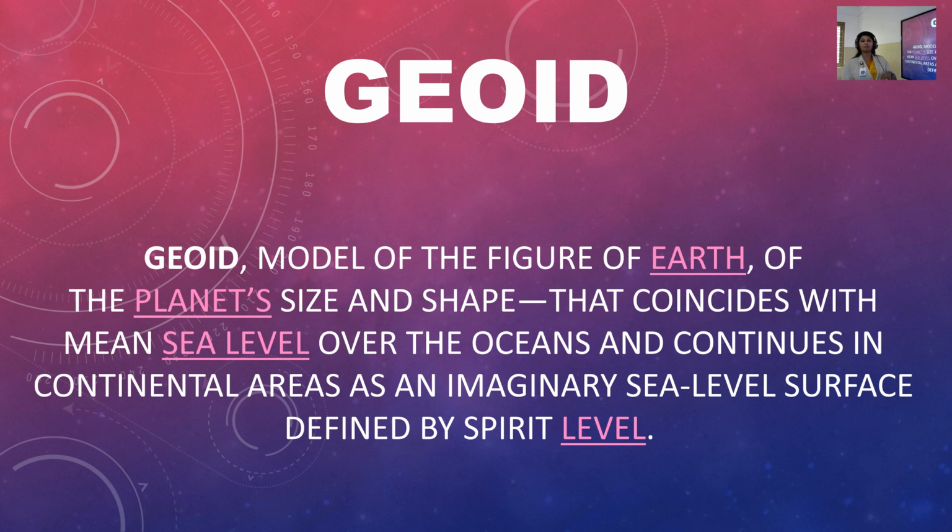Surface defined by spirit level. So geoid: a model of the figure of the earth, of the planets, in size and shape, that coincides with the mean sea level over the oceans and continues in continental areas as an imaginary sea level surface defined by spirit level.